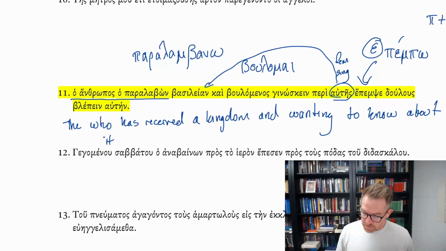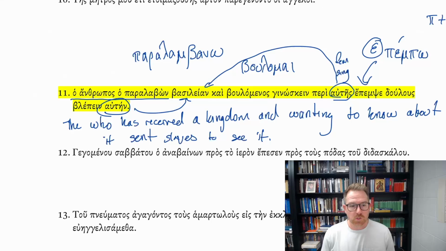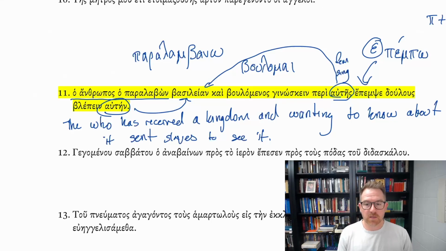The man who has received a kingdom and wanting to know about it sent slaves, doulous, sent slaves to see it. And again, the it here, the autēn, feminine singular, refers back to the basileian. So the one who has received a kingdom and wanting to know about it sent slaves to see it.